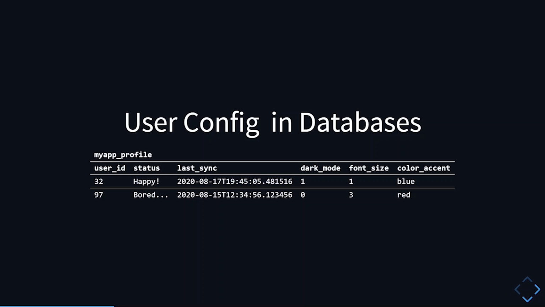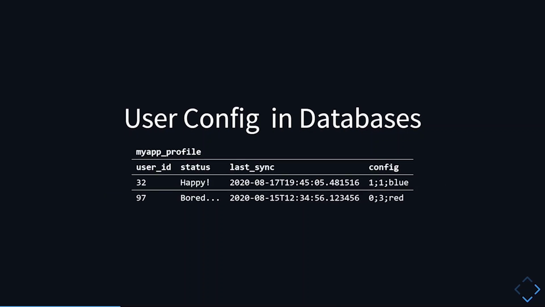Now maybe we can do the same thing for our config columns by merging all the columns and using a delimiter for the values. But we lose the information of what these values represent. So we have to remember which part of the value is for what configuration. Plus, we would have to write our own function that parses this value into separate values.